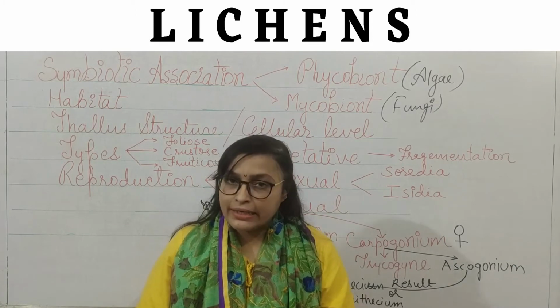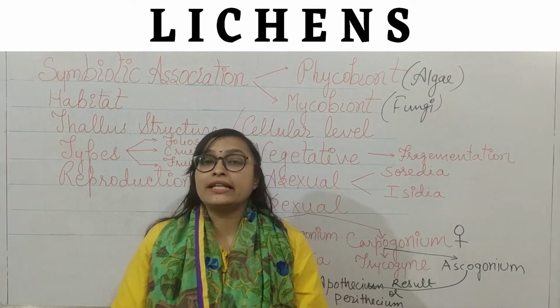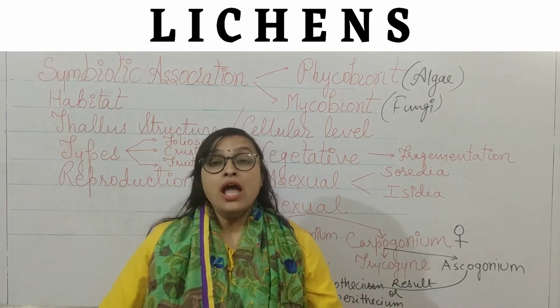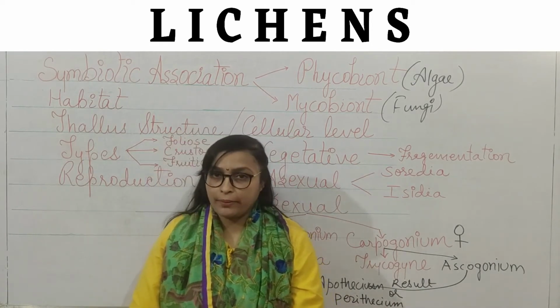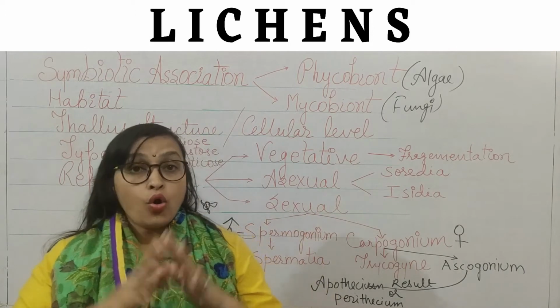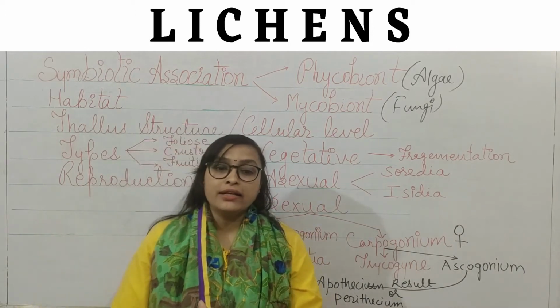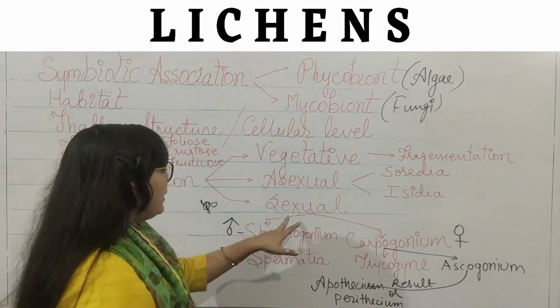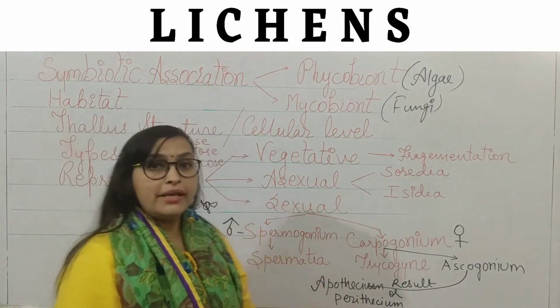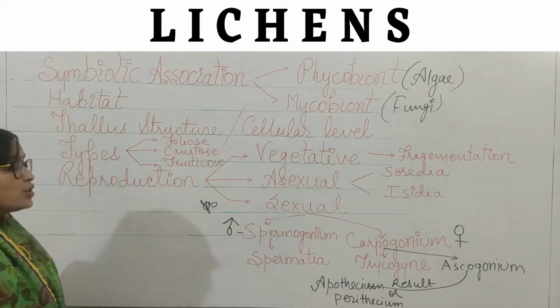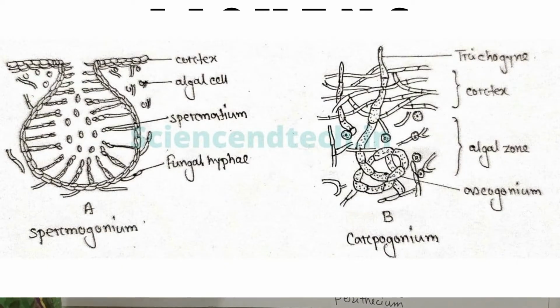If it is ascomycetes then the reproduction is ascotype, and if it is basidiomycetes then the reproduction is of basidiotype, right? But overall, reproduction of lichen is divided into mainly two parts, one male part and one female part. The male part in lichens is known as spermogonium and the female part is known as carpogonium, right?